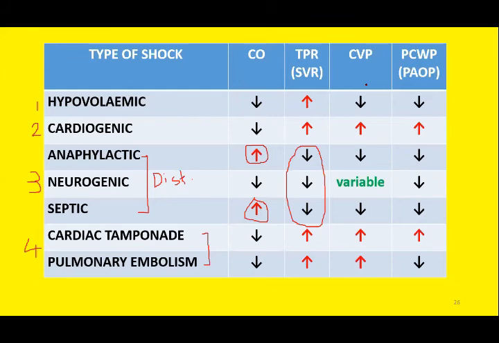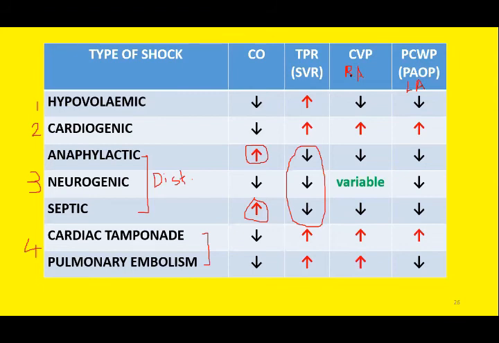So we have discussed two parameters, cardiac output and TPR. Now we will compare the pressure inside the left atrium and the pressure inside the right atrium. So JVP, jugular venous pulse, or CVP, central venous pressure. This is the indicator for the pressure inside the right atrium. So JVP or CVP is the pressure for right atrium, whereas the pulmonary capillary wedge pressure, also known as the pulmonary artery occlusion pressure, this is the indicator for the pressure inside the left atrium.